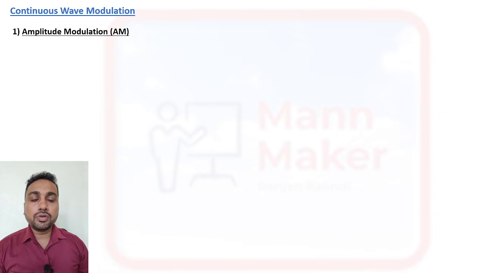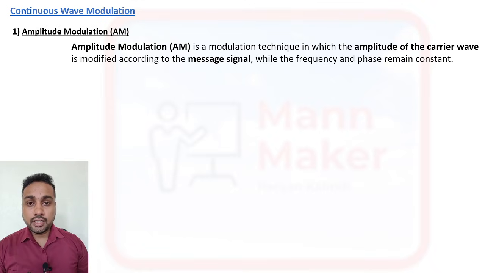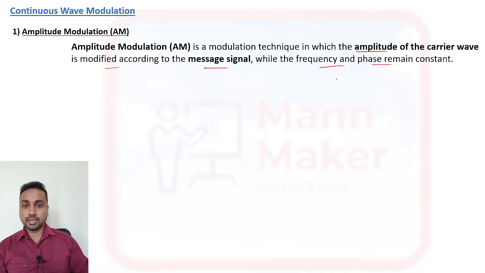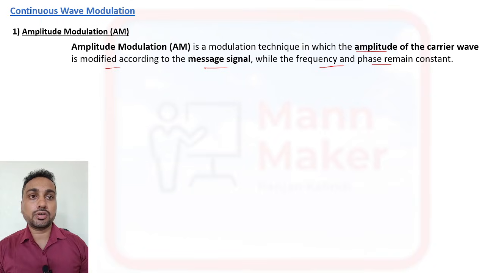So amplitude modulation is what? It is the modulation in which the amplitude of the carrier wave is varied according to the message signal, while the frequency and phase remain constant. This is the definition of amplitude modulation. It is the modulation technique in which the amplitude of the carrier wave is modified according to the message signal while the frequency and phase remain constant.